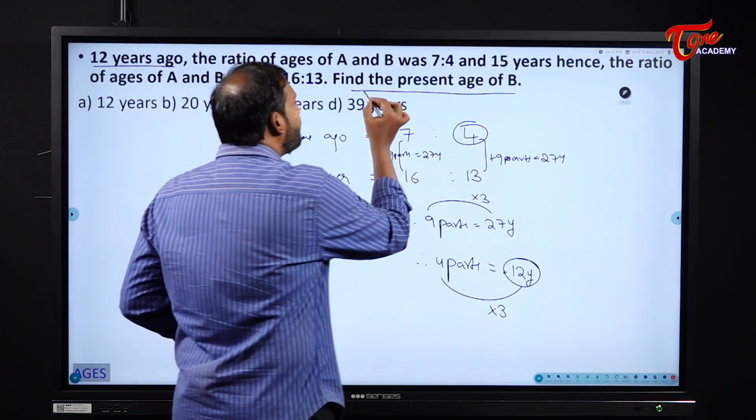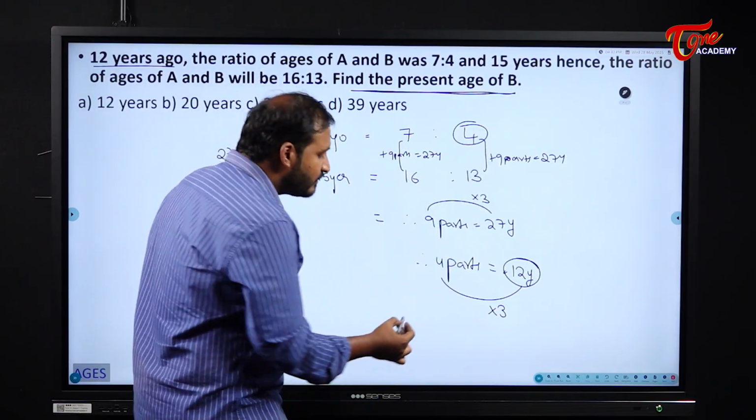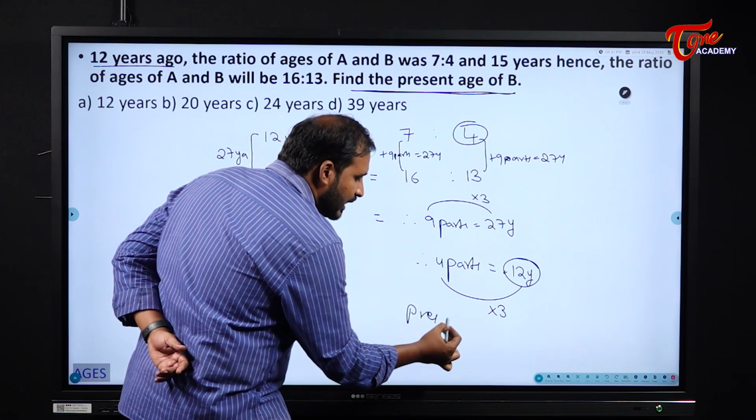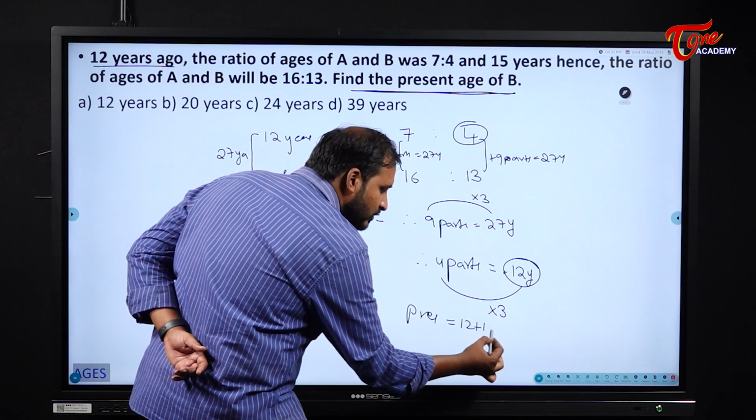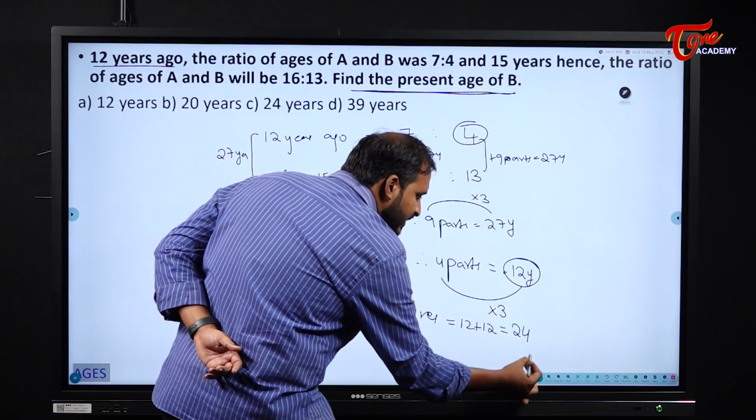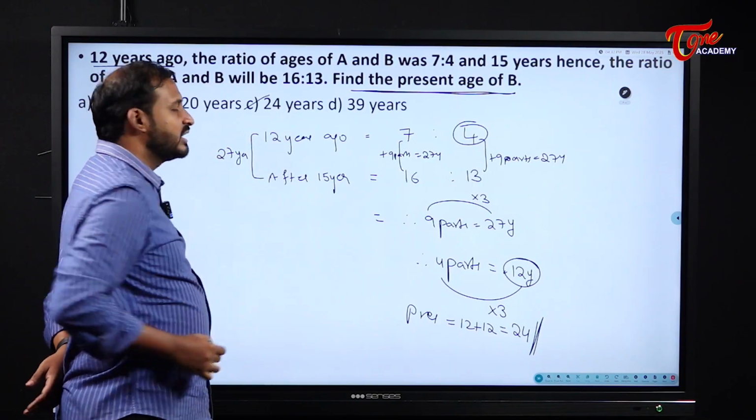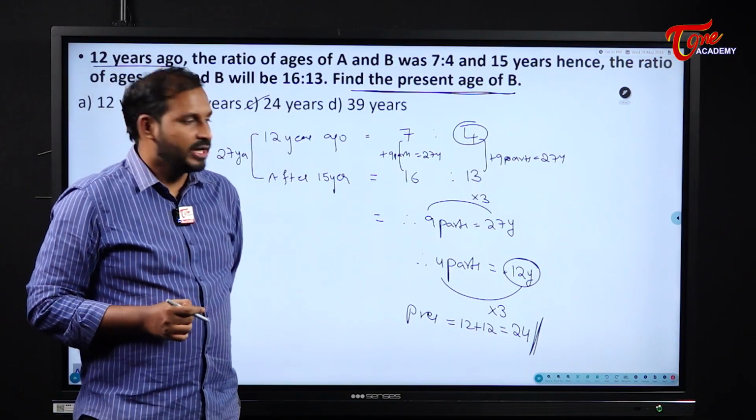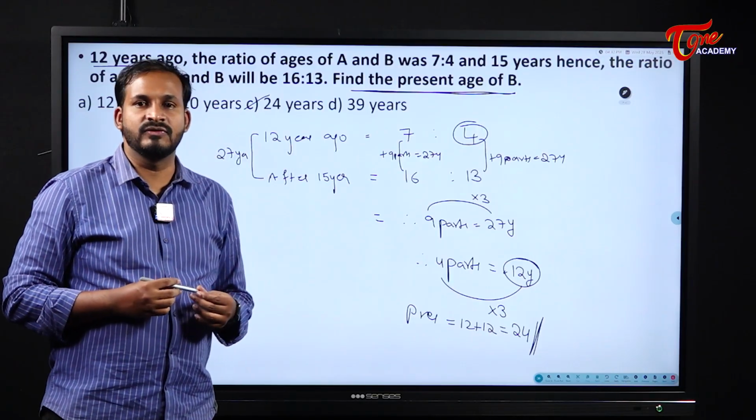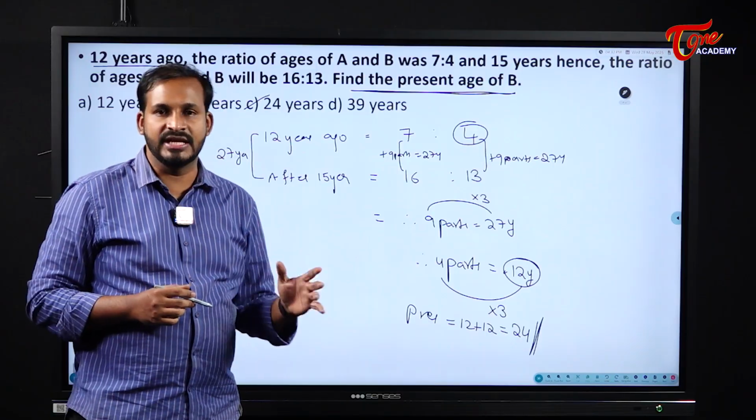But they are asking us the present age of B. So what will be the present age? 12 plus 12, right? So the present age of B here is 24 years. Understood? Very simple. With this ratio concept, if you solve the problems, you will get the answers very quickly.